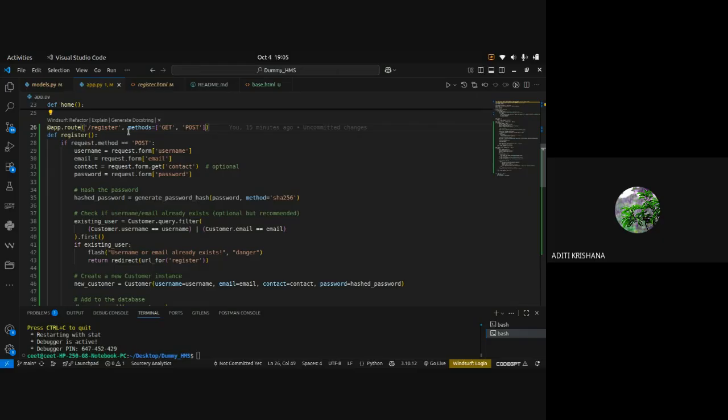This process is done by the post method. So the post method is getting requested. Then we attempt for